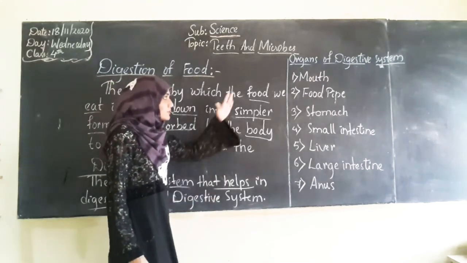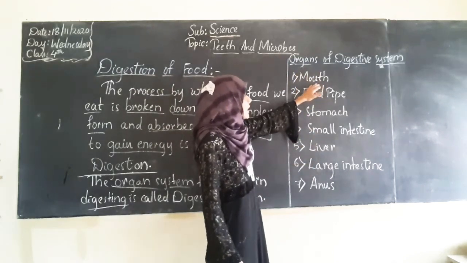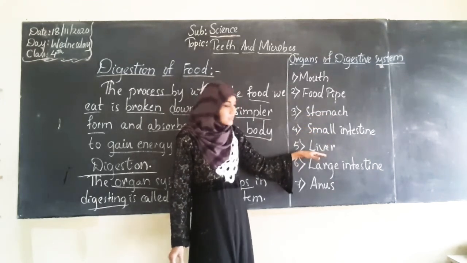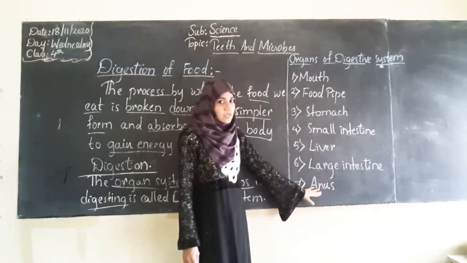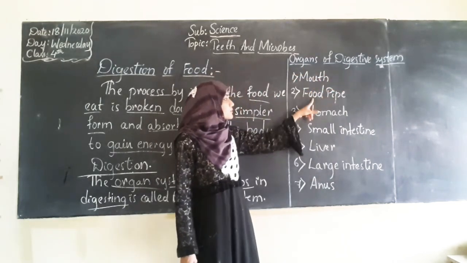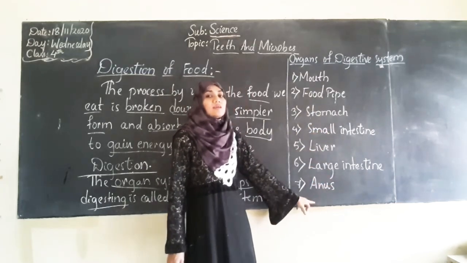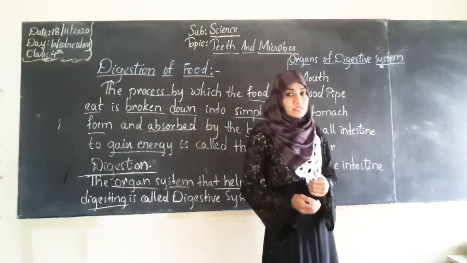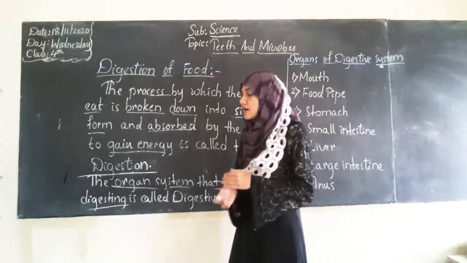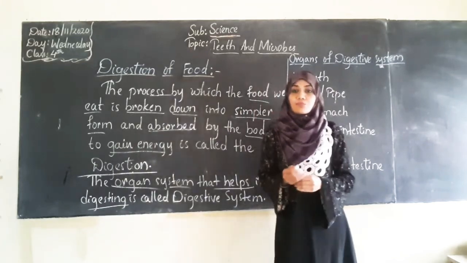Now our human digestive system involves these parts. First is mouth, food pipe, stomach, small intestine, liver, large intestine and anus. I'll repeat, organs of the digestive system: mouth, food pipe, stomach, small intestine, liver, large intestine and anus. So now we shall discuss in detail how the digestion process happens and how these organs of the digestive system help in it.